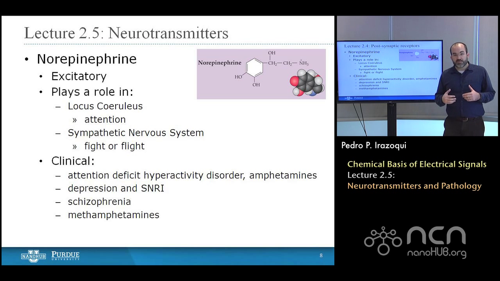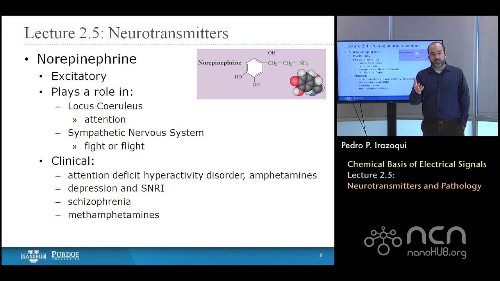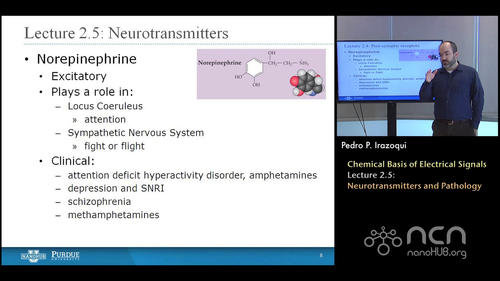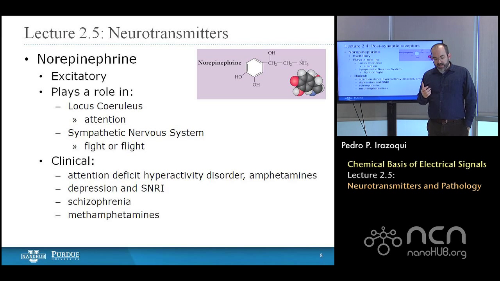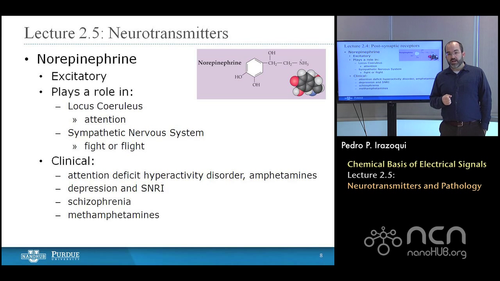The alternative of fight or flight is what the parasympathetic system does, which is to relax you, to calm you, to lower your heart rate, to relax your concentration, to lower your muscle tone, and lower your breathing. Norepinephrine is involved with the first of those two, with the fight or flight response. Clinically, there's been a huge increase in the number of children being diagnosed with attention deficit hyperactivity disorder, ADHD.